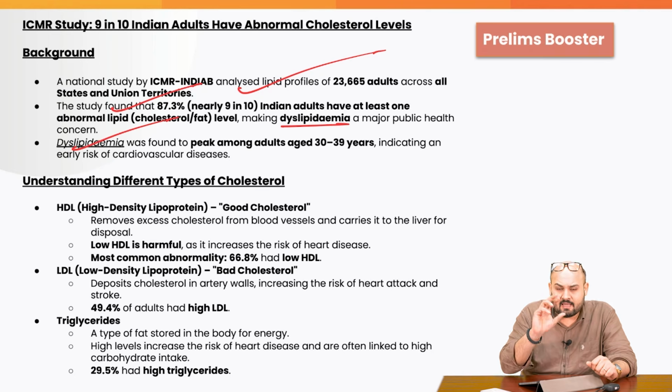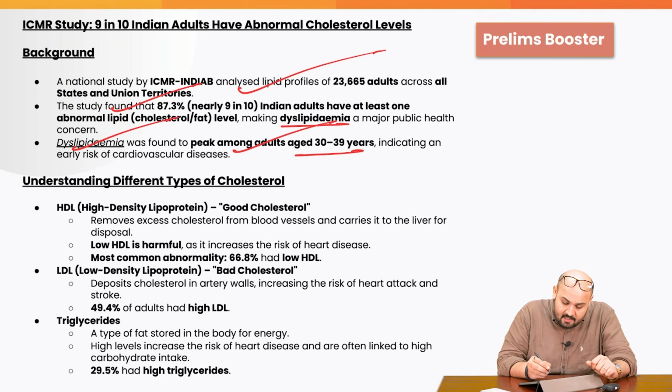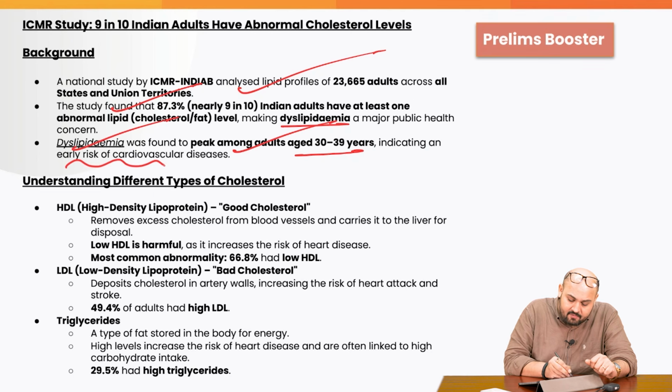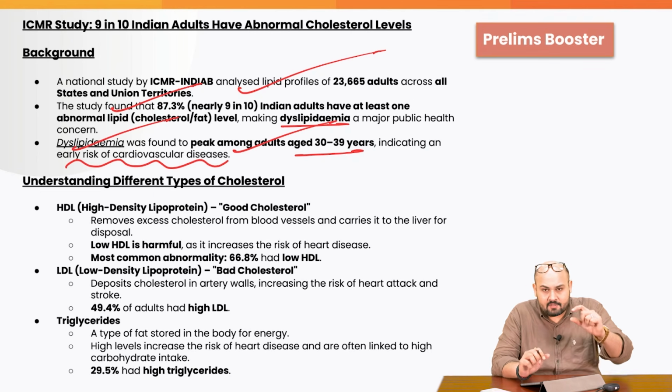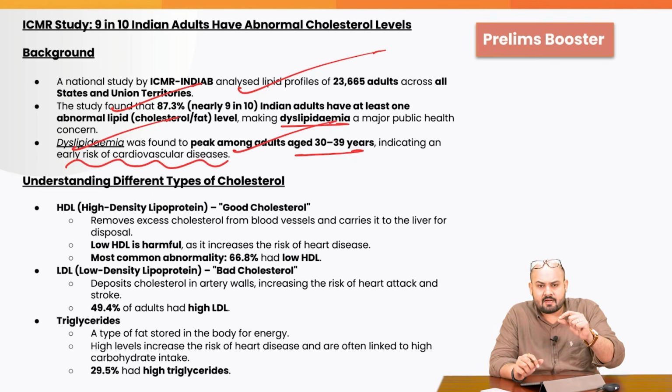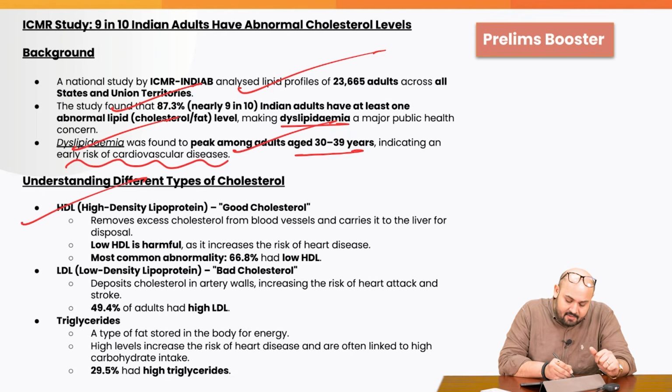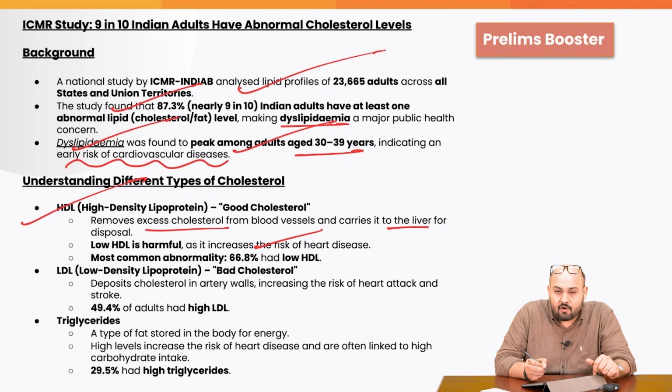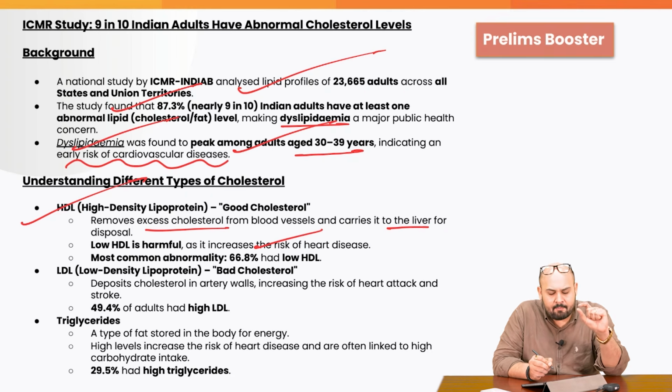Dyslipidemia, that is the abnormal levels of cholesterol in the blood, was found to peak among the adults aged between 30 to 39 years, indicating an early risk of cardiovascular diseases. Now there are different types of cholesterol. Let's go through that because a question can be asked. We have the high density lipoprotein, HDL, the good cholesterol, removes the excess cholesterol from the blood vessels and carries it to the liver for disposal. Low HDL is harmful as it increases the risk of heart disease. So there has to be a proportionate level of the HDL in the blood.